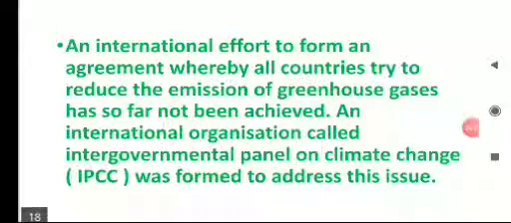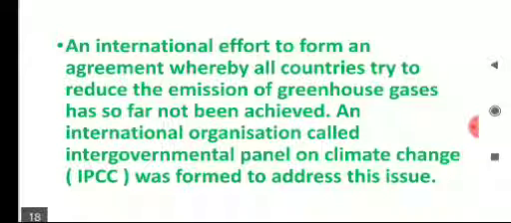So children, global warming is a matter of worry for all the countries in the world. An international effort to form an agreement whereby all countries try to reduce the emission of greenhouse gases has so far not been achieved. An international organization called the Intergovernmental Panel on Climate Change (IPCC) was formed to address this issue.